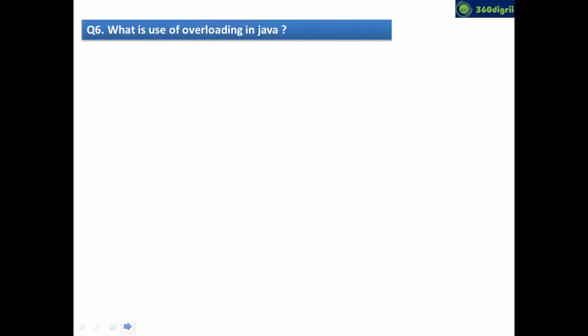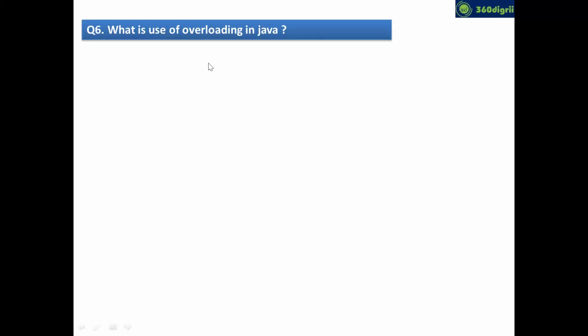The next question, buddy: what is the use of overloading? See, nowadays interviews are not asking the definition. What is encapsulation? What is polymorphism? What is abstraction? What is interface? They're asking a tricky question on this. And if they ask what is the use of overloading, don't try to answer with the definition of overloading. That's a bad idea actually. If they ask for the use, you have to tell the use. You should not say only the definition. Or else you can tell the definition quickly and then focus on the use.